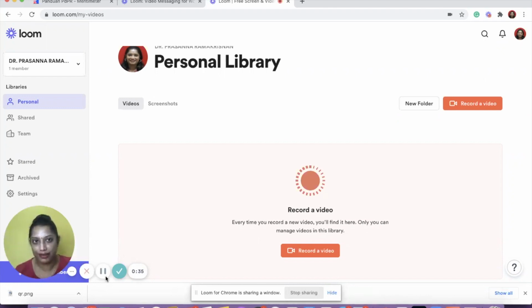I have to come back here because my webcam is now used for both the Zoom and also the Loom. But when you do it, you will have only your particular one Loom. And you can see at the bottom your picture with the recording is here. So you can start telling, welcome dear students.